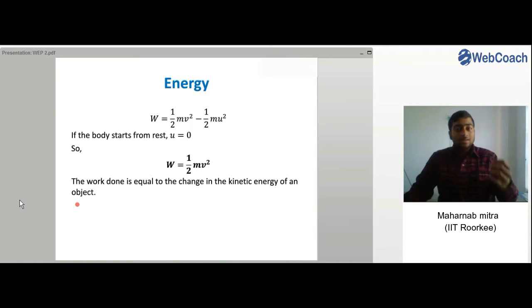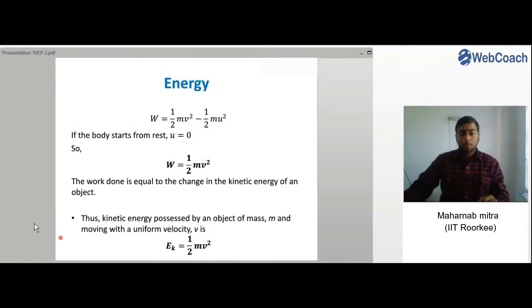So this change in kinetic energy is actually the work done on the body, right? Therefore we can easily say kinetic energy is half mv square, right? You can see here Ek, we have named kinetic energy as Ek in short form, and we have written kinetic energy equals half mv square.